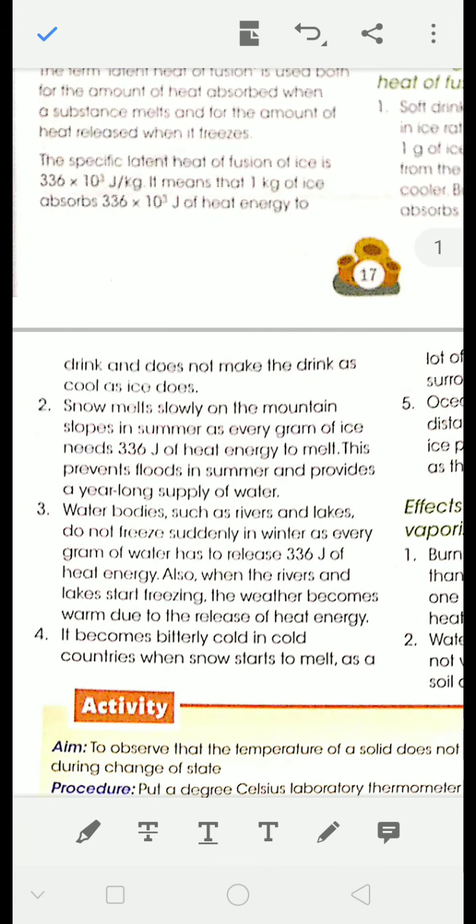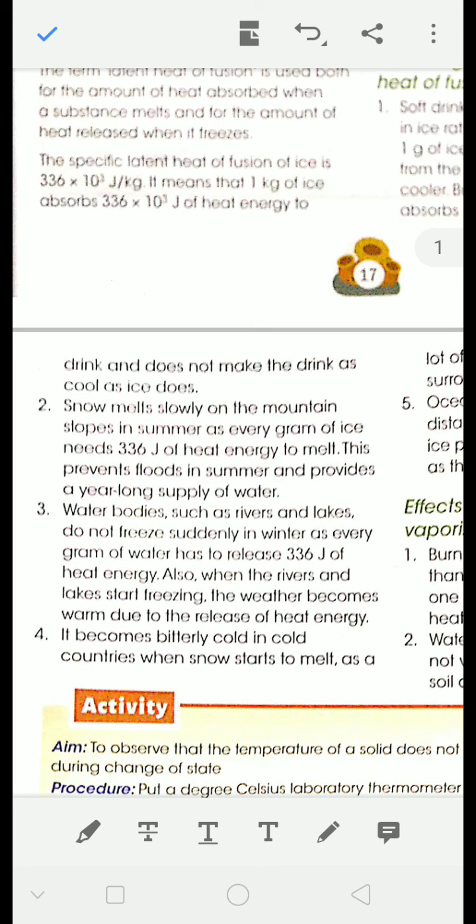Snow melts slowly on mountain slopes. Okay, snow does not melt altogether at once. Okay, if it happens, then it may flood the river. But because every gram of snow or ice requires 336 joule of heat, which is a large quantity. Every gram. Now suppose on the mountain there are huge amount of snow, so it requires a very large amount of heat.